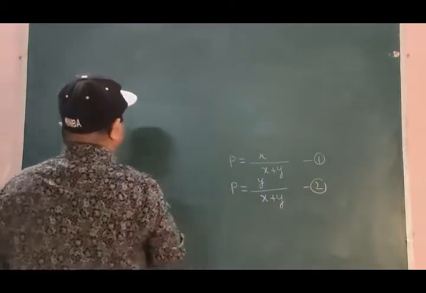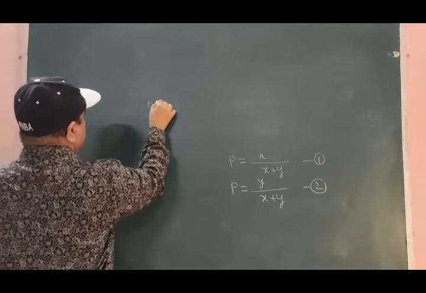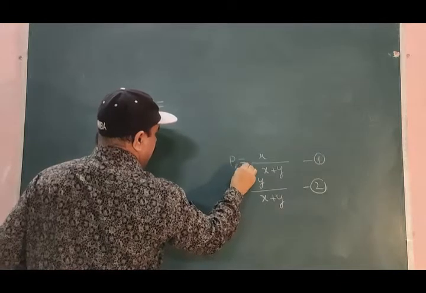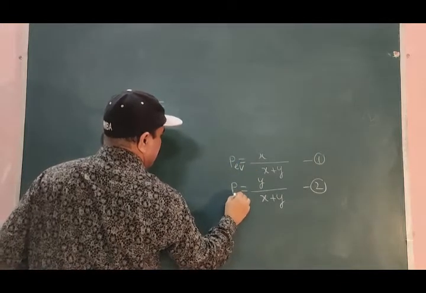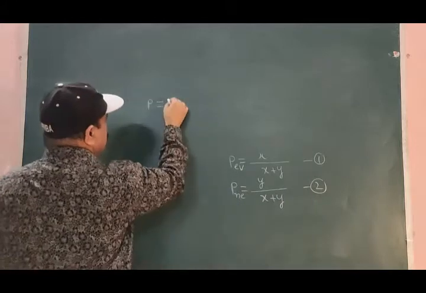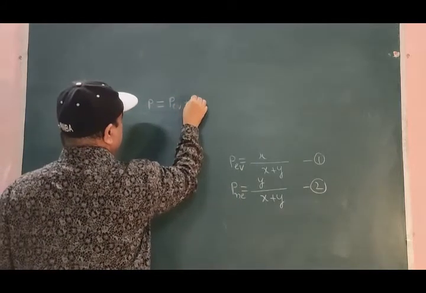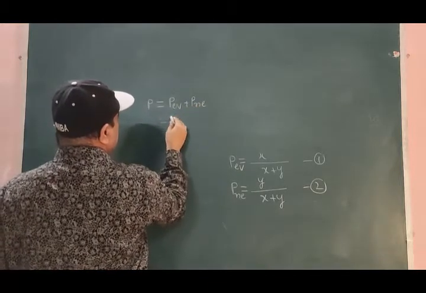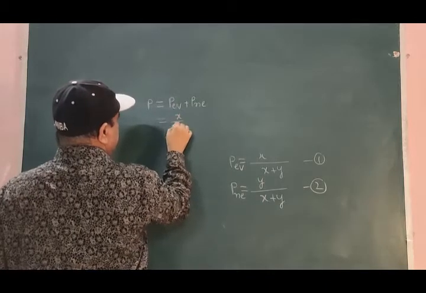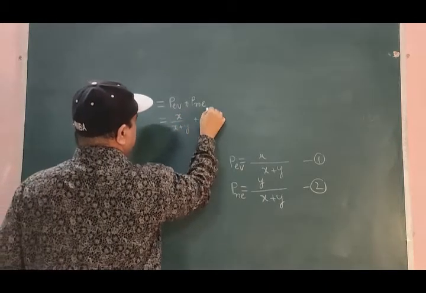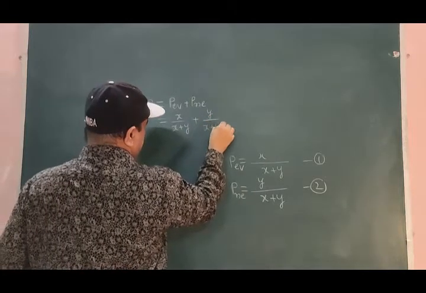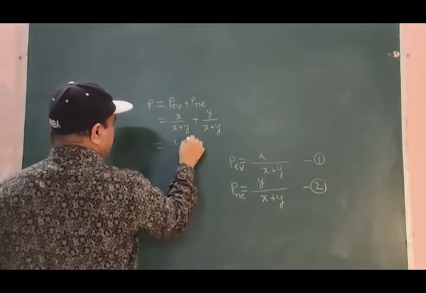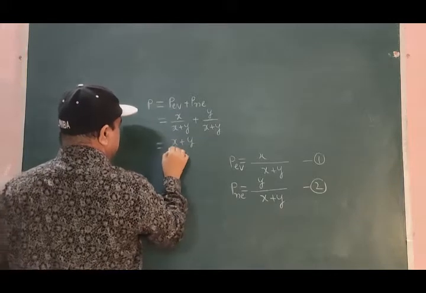Therefore total probability P will be equal to, let me call this PEV and this PNE, so this is PEV plus PNE, that is X divided by X plus Y plus Y divided by X plus Y. Denominator is same, so the numerators will be simply added.